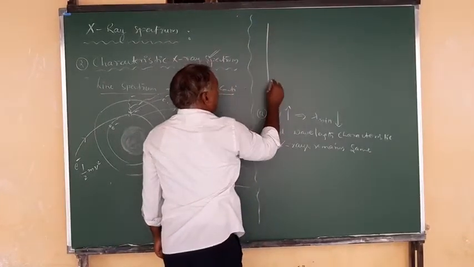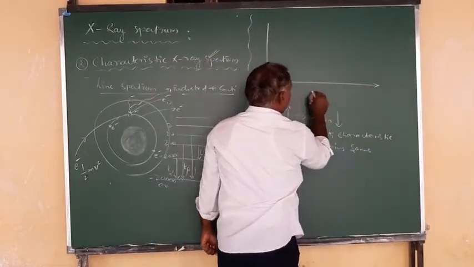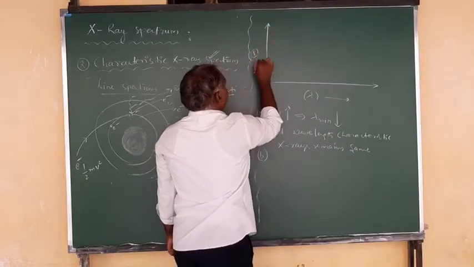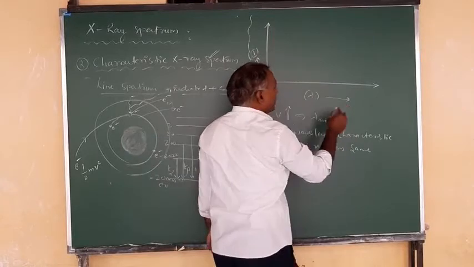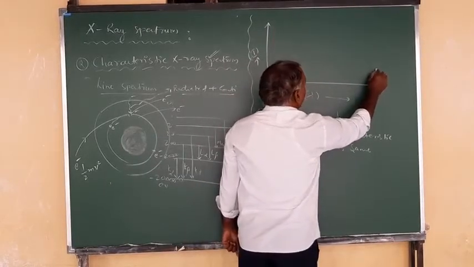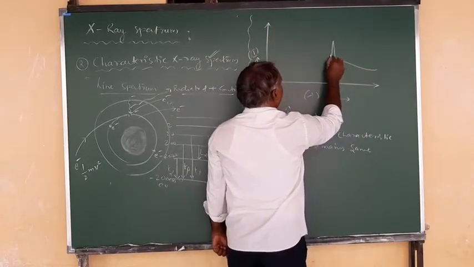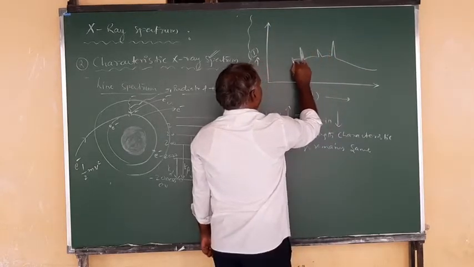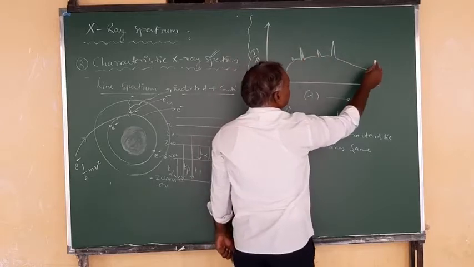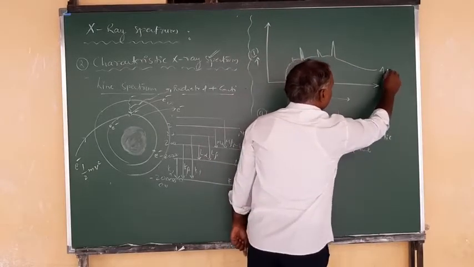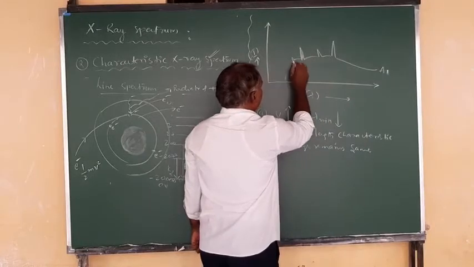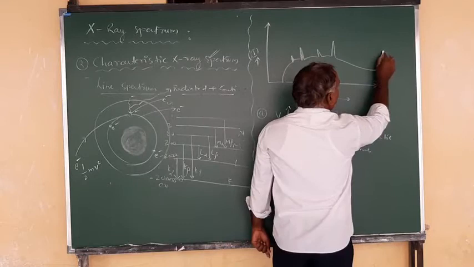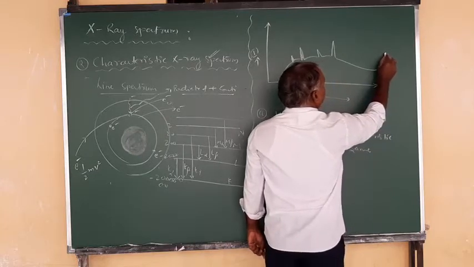See here. Again the graph we are drawing is wavelength versus intensity of X-rays. The curve here, let it be, this is for mass number A1, this is lambda minimum, right? Again I am increasing A1 to A2, that is, the mass number increases.